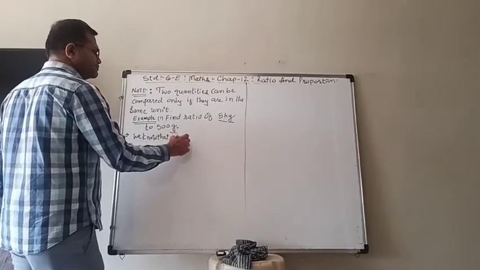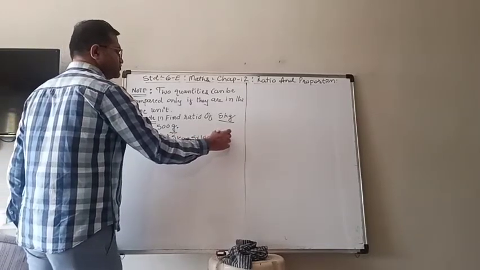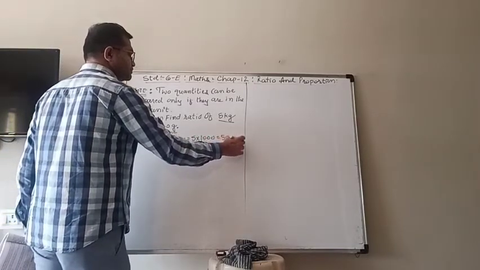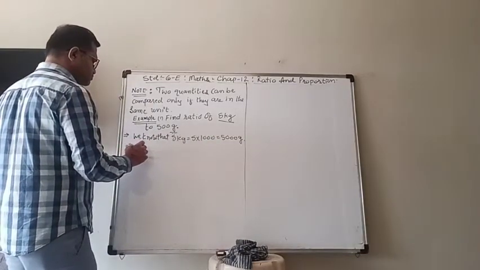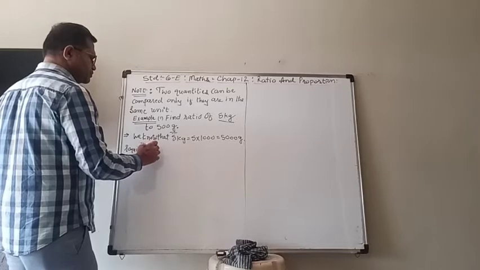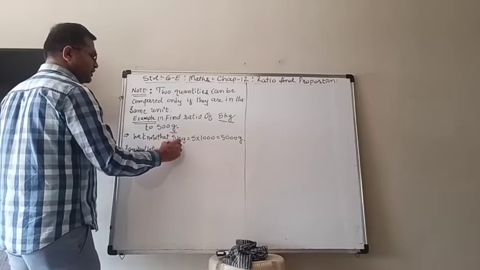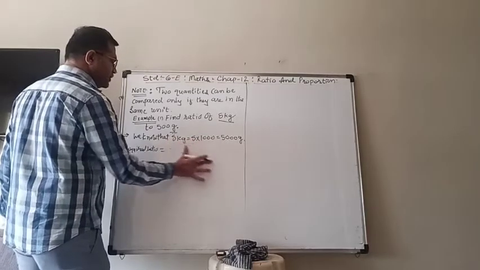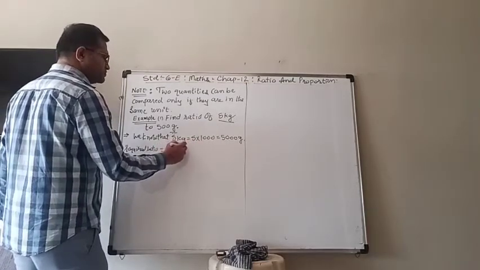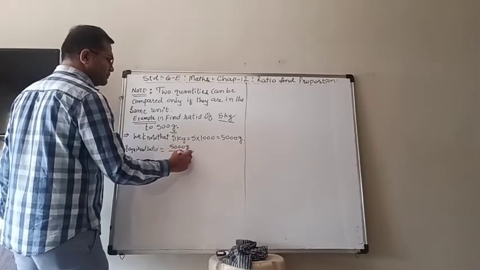5 kilogram is equal to 5 into 1000, that is 5000 gram. So now the required ratio is equal to the weight of 5 kilogram, in place of that 5000 gram, divided by 500 gram.